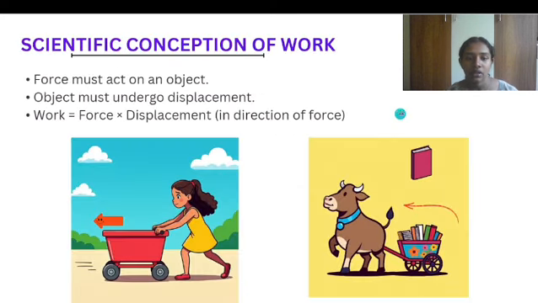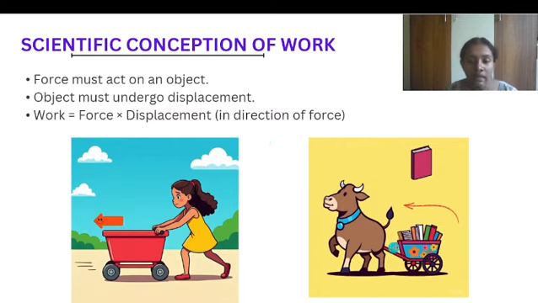So, as I said, according to our conditions, a force should act on an object and it should have a displacement. Therefore, we can say work equals force times displacement in the direction of force. Here you can see that a girl is pushing a cart and the cart is moving in the direction of the applied force, and she is doing work.